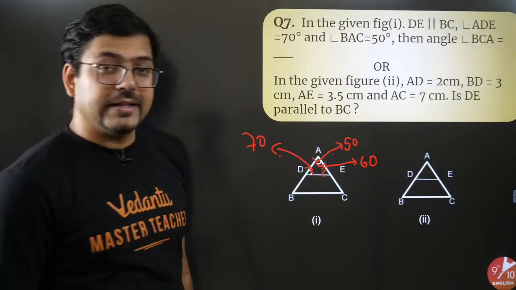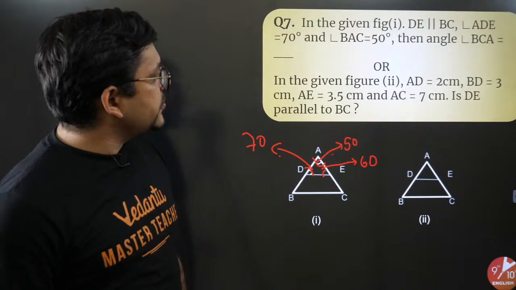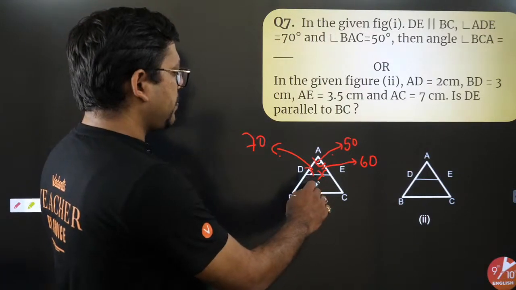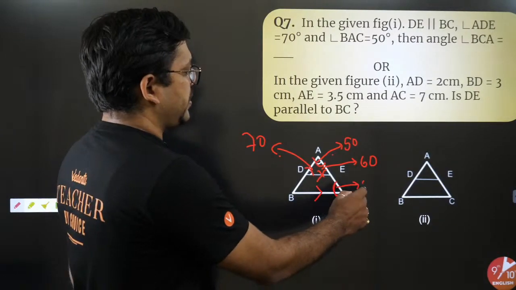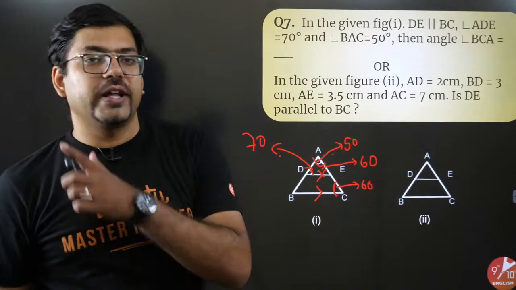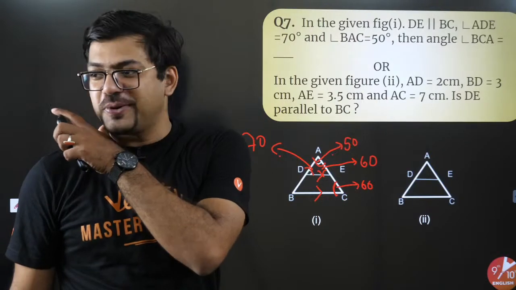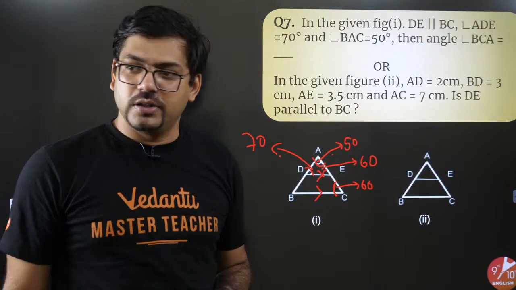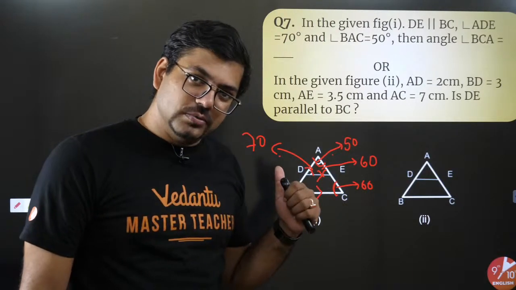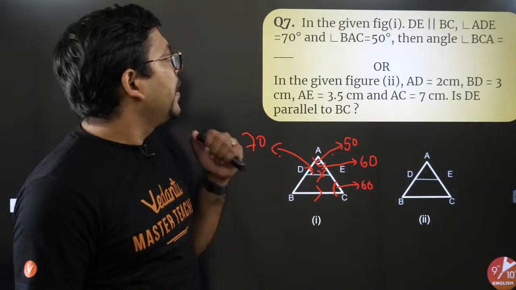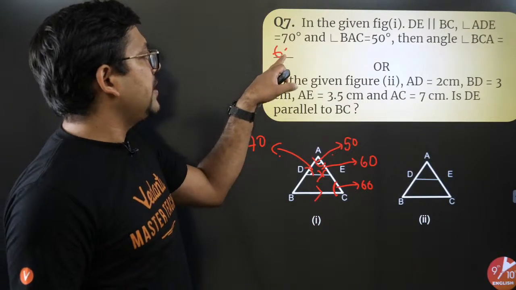I hope you are understanding that. Since this third angle is 60 and you know that DE is parallel to BC, this angle should also become 60 degree because of corresponding angles. Isn't it? Are you understanding it? Yes. Okay, cool. So that was the answer, 60. Very easily you got this.